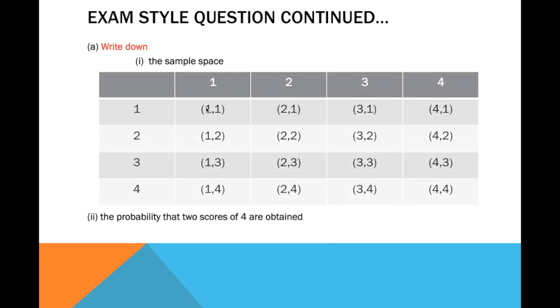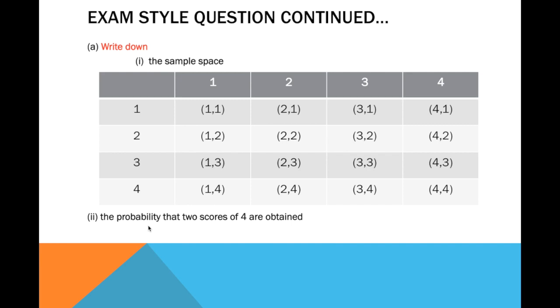Coming up with this diagram, we will be able to have all the possible outcomes: 1 1, 2 1, 3 1, 4 1, 1 2, 2 2, 3 2, 4 2, up to 4 4. Counting the number of possibilities, we have 16.